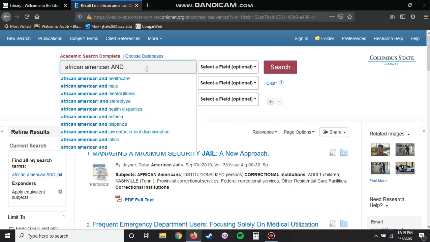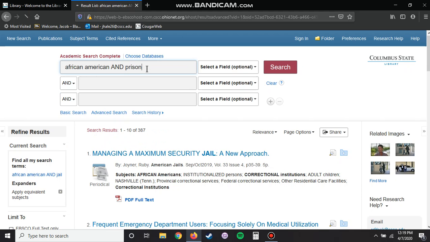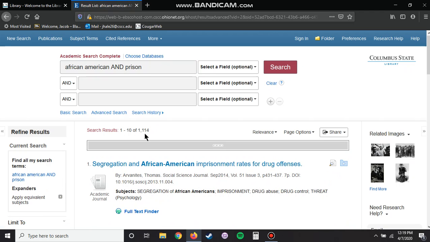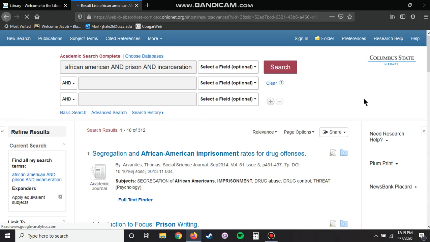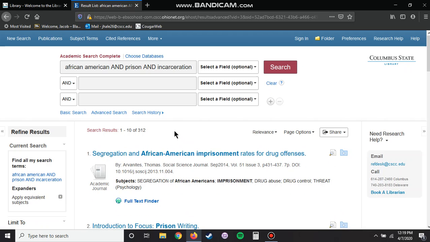And so like here, instead of jail, we could also put prison. And that just bumped us up to over 1,000 results. And we can even combine multiple things. Like what if I do African American and prison and incarceration? So that lowered our results.